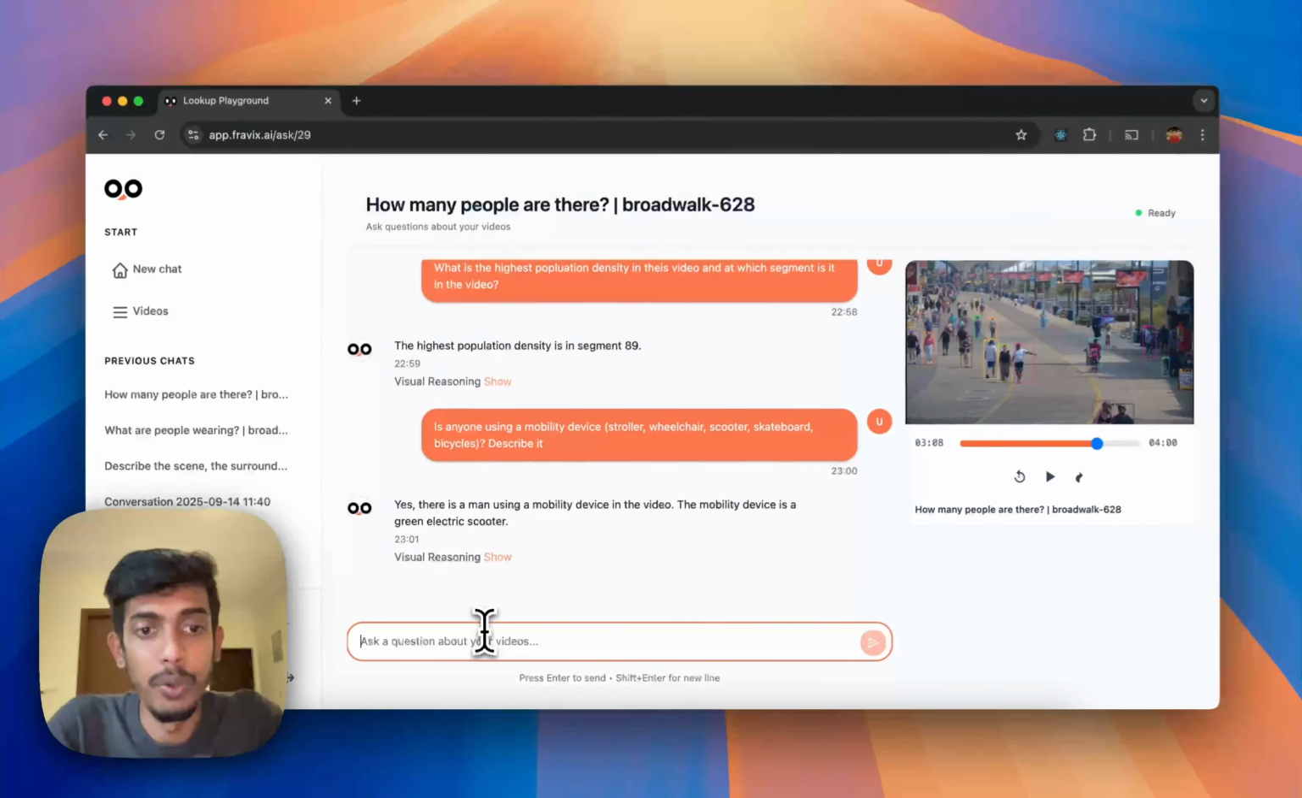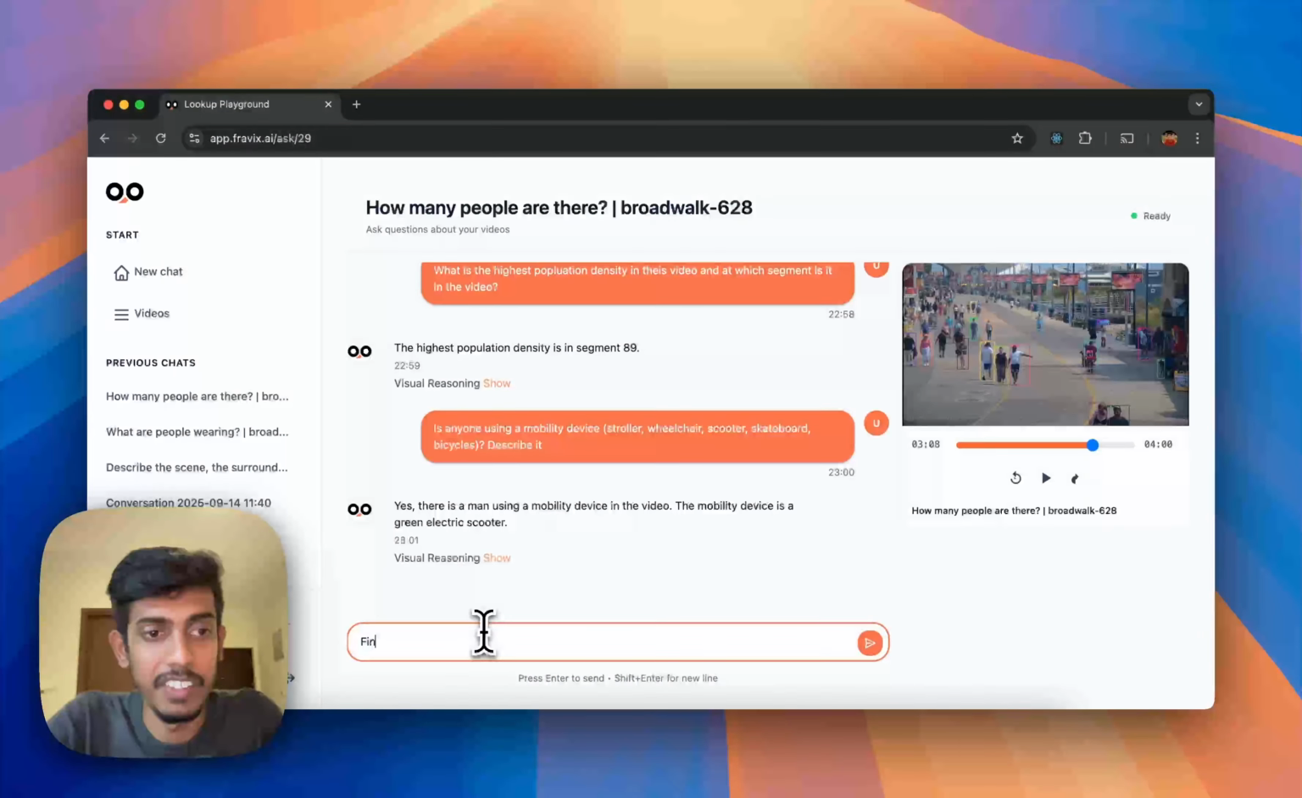Let's say I want to know a specific person or a specific object. Then I can say, find a person in a white top, and track them across a few seconds. I also want to know where they enter and when they exit. Let's ask that as well.